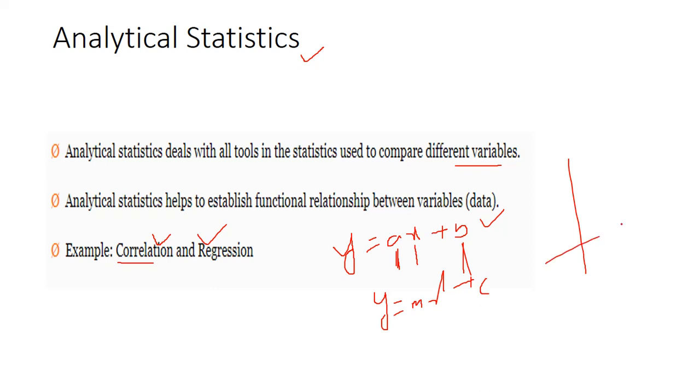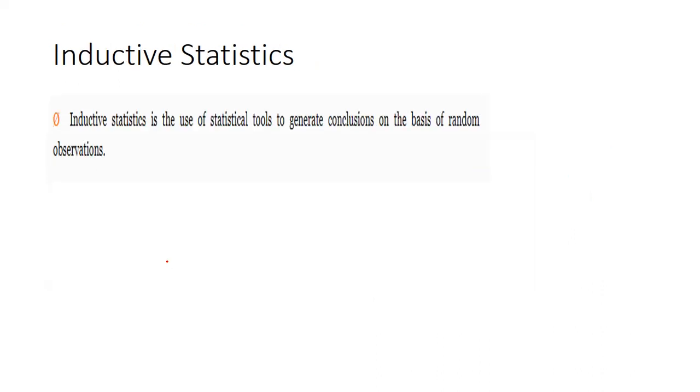For example, this is my curve. Then I plot some values here, here, here. If these points are closer to the curve, then we are going to expect or reject. All of this comes under regression, which is useful in forecasting also. Correlation is just used for the relationship between variables. Now we can see what inductive statistics is. Inductive statistics has fewer uses. Inductive statistics is the use of statistics to generate a conclusion on the basis of random observation.